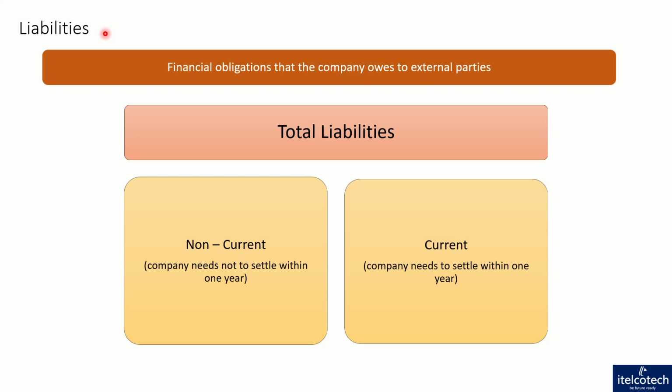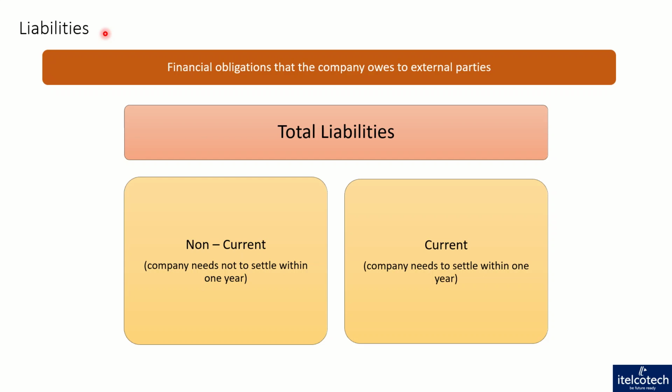Hi, there is another important term in financial accounting which is liabilities. Now, we talked about the assets which a company owns, and in terms of current and non-current they have different kinds of assets. Similarly, liabilities are the financial obligations that an organization owes to different external parties. These obligations are in terms of money, which they have to pay back, which they have taken from them.